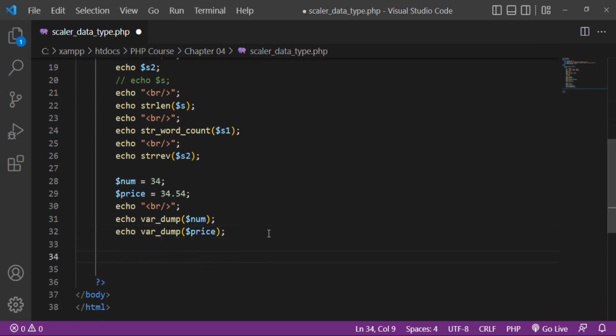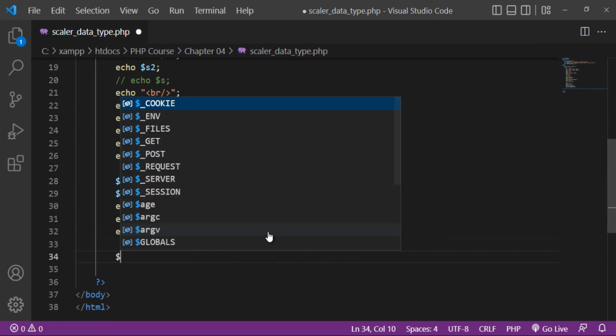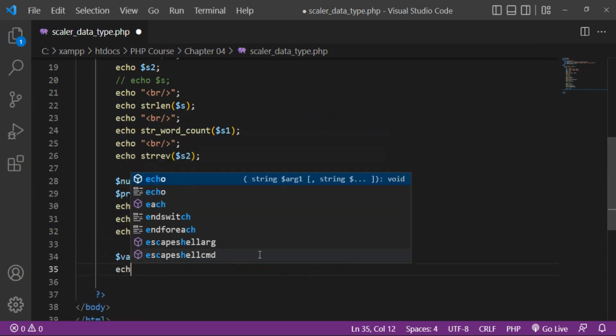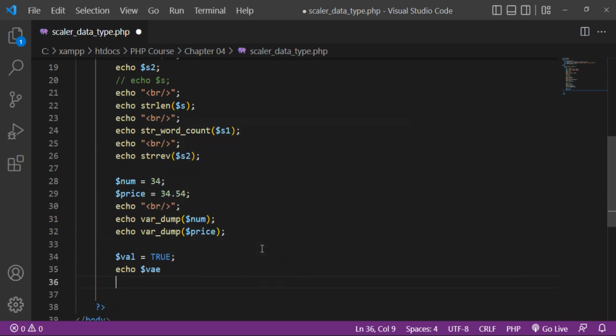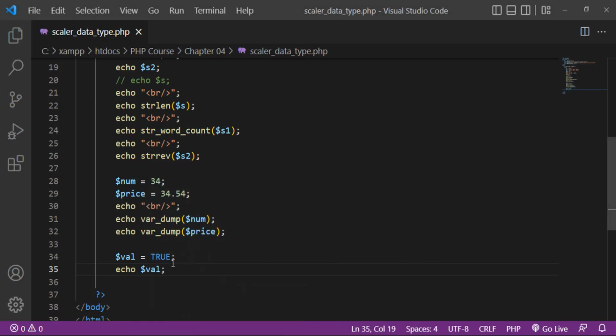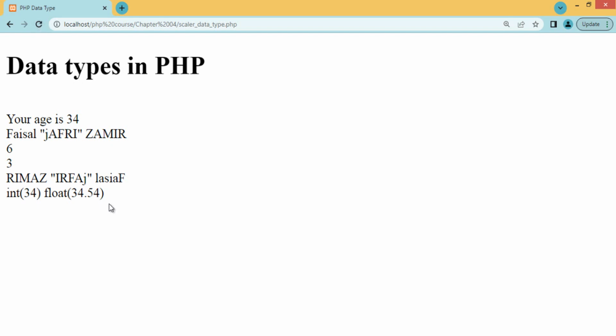Another is the Boolean data type, for example, val is equal to true. In capital or lowercase you can provide. So echo, and you display val, you will see its value 1 is displaying, because true means 1 and false means 0. A false will display 0 or nothing.